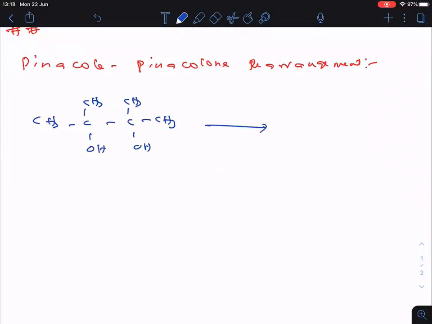When this is heated with concentrated sulfuric acid, the product formed is CH3 C double bonded O C CH3 CH3 CH3. I will explain with the mechanism how it is formed, all these things.